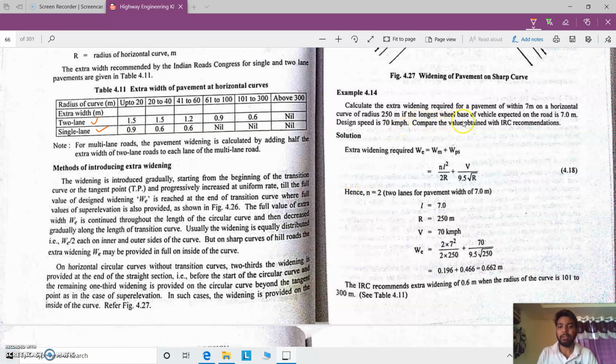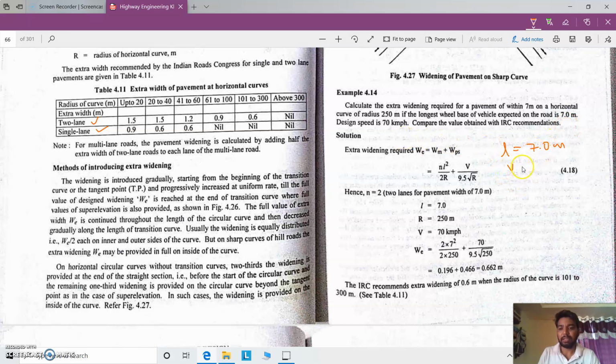If the longest wheelbase of vehicle expected on the road is 7 meter, that means the value of L is 7 meter. If it is not given, you may have to consider 6 meter or 6.1 meters. But in this case, the vehicle base length is given as 7 meters.